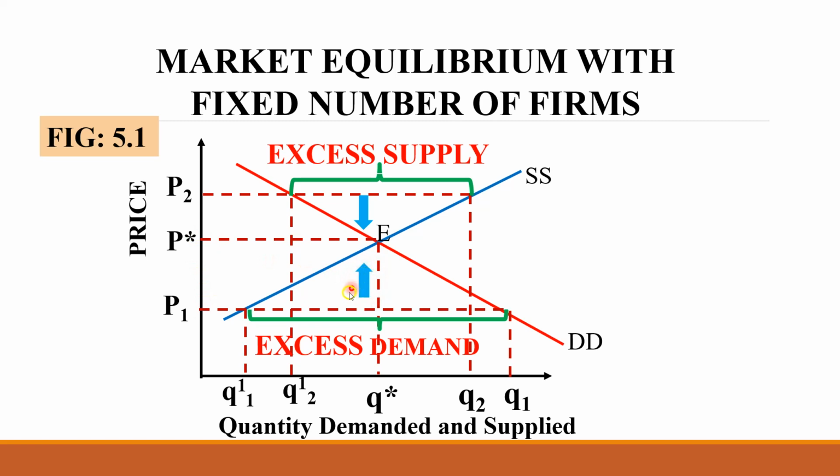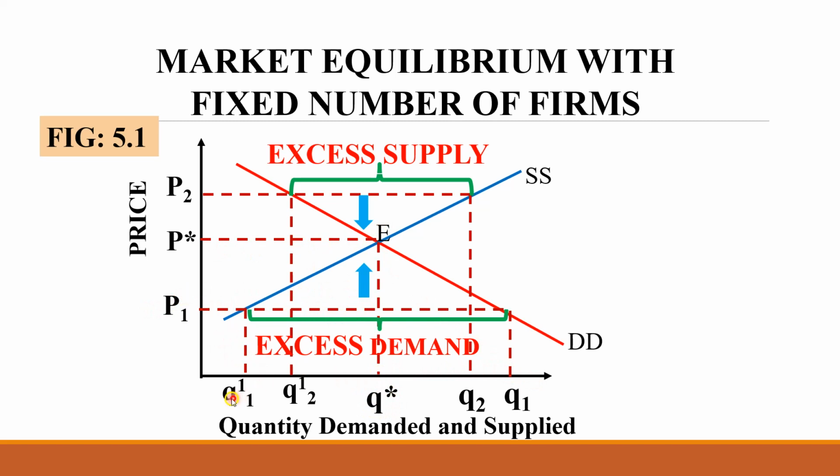Then what will happen? You know that according to the law of demand, at price P1 the demand is Q1. When the price increases, the demand will decrease up to Q star, the equilibrium quantity, because when the price increases, quantity demanded decreases. Now when the price increases from P1 towards the equilibrium price P star, Q1 will decline back to Q star, the equilibrium level of quantity.